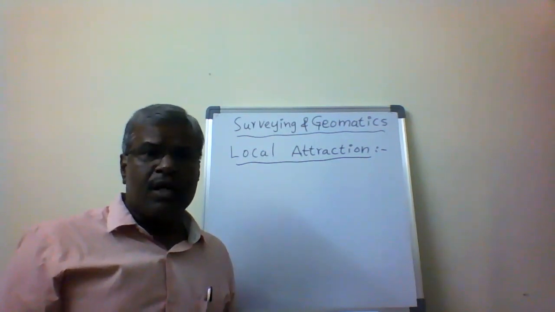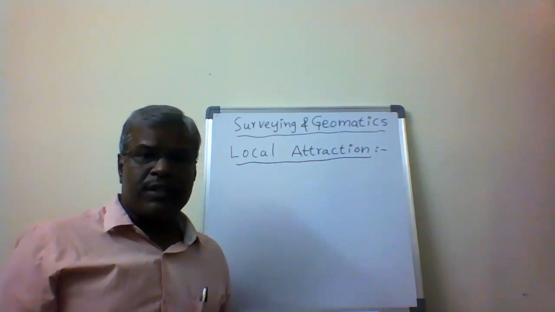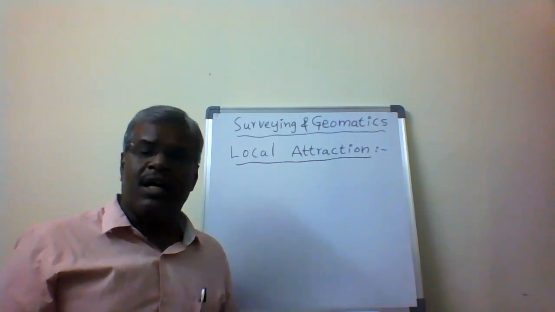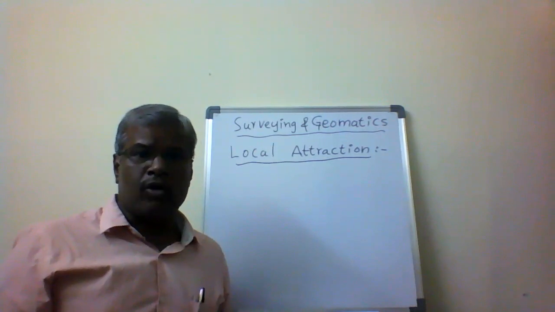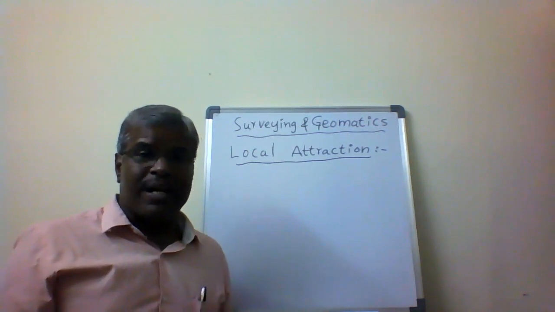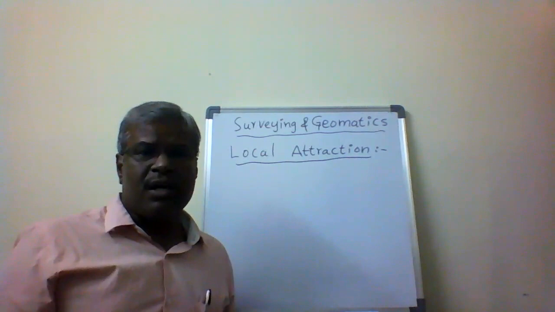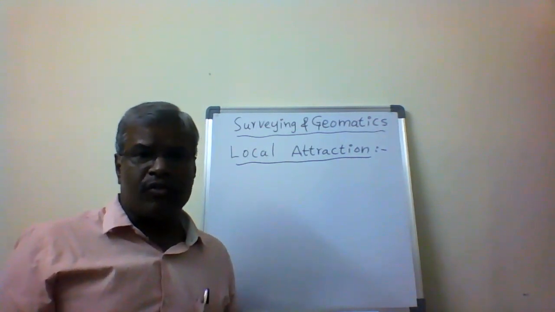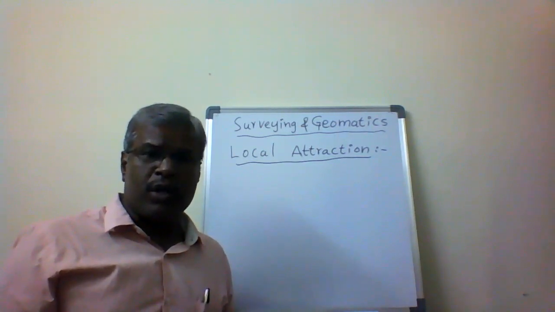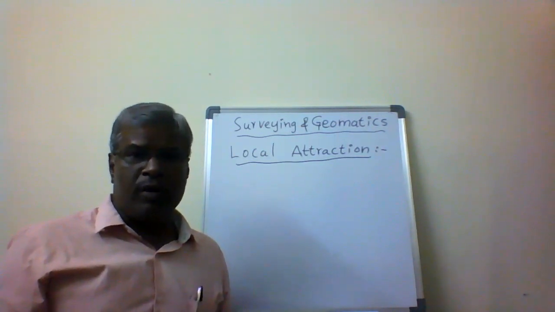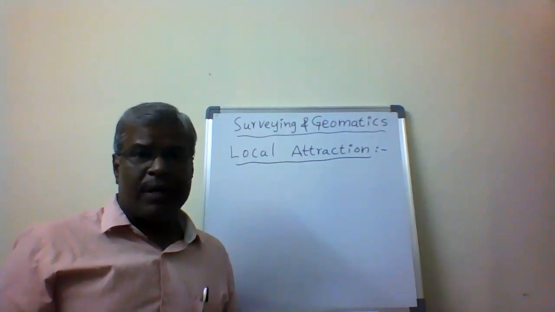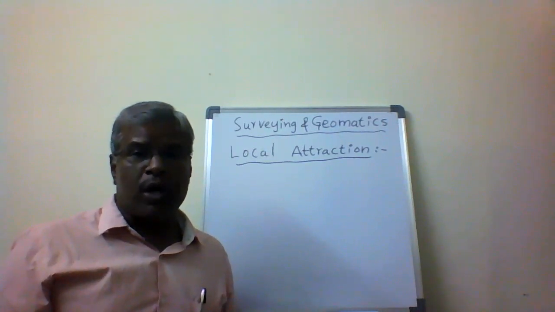The railway track is constructed with iron or steel rails, so if it is nearby, the needle is automatically influenced. Also metal buttons, and iron ore. If we are surveying a location and iron ore is available nearby, the needle is influenced and attracted. That is called local attraction.